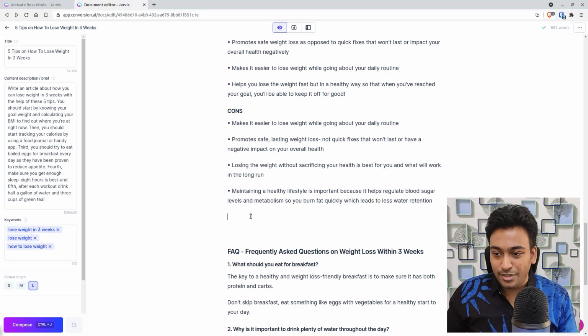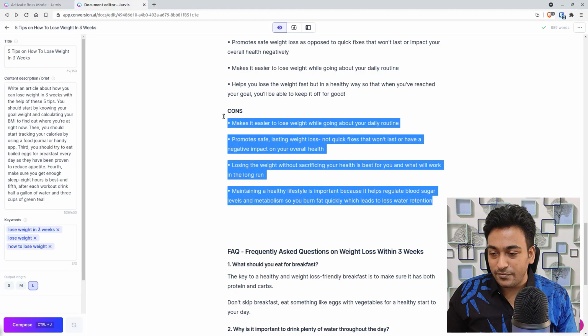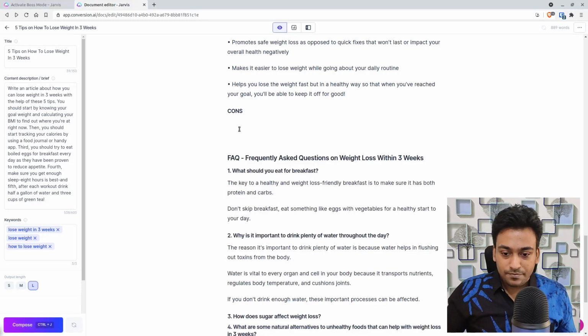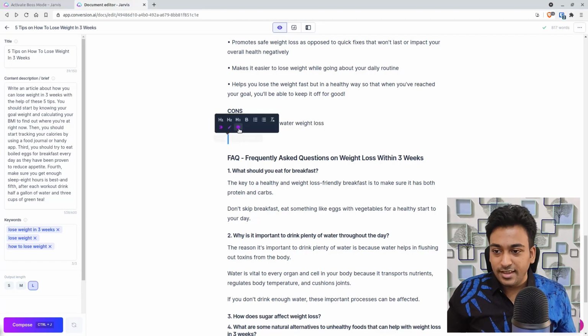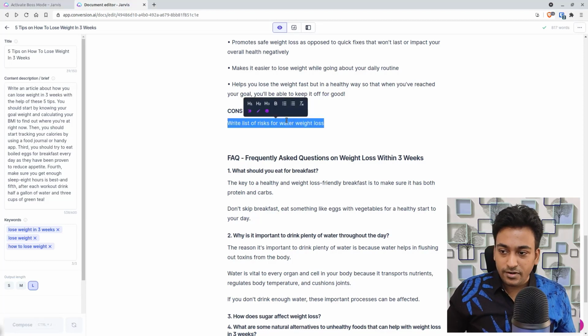Let me see. I'm not giving the correct context. For example, write a list of risks for water weight loss. Maybe that will work. Let's see. Write a list of risk for water weight loss. Let's see whether that works.